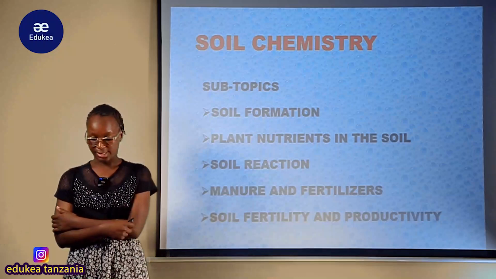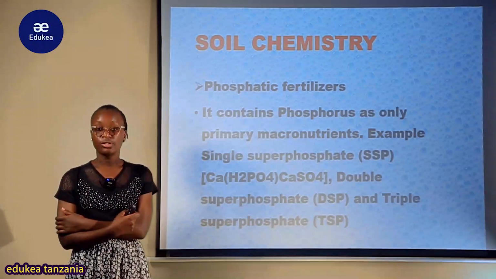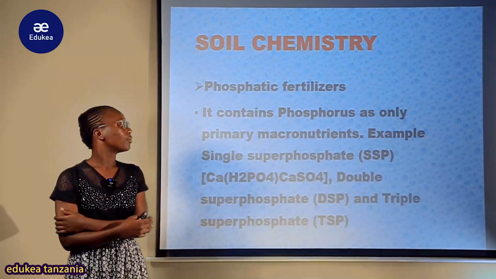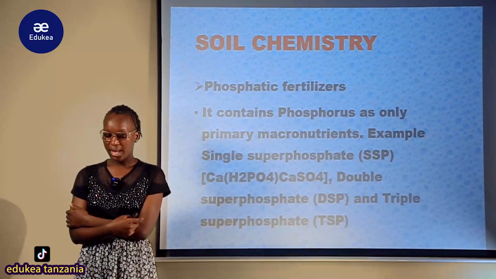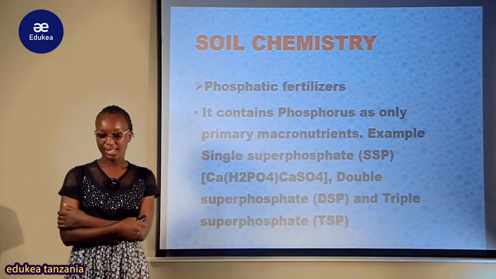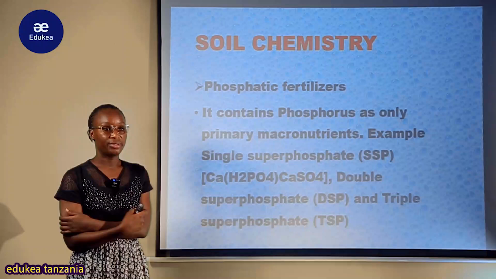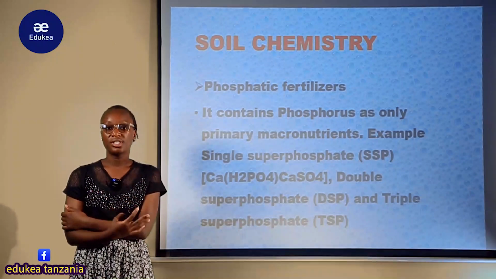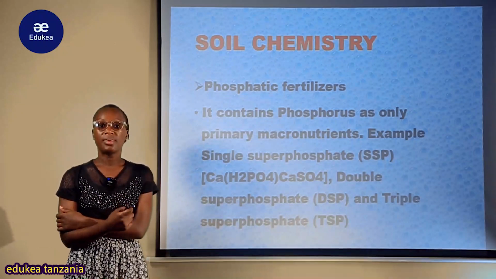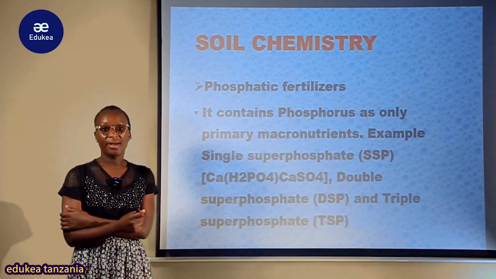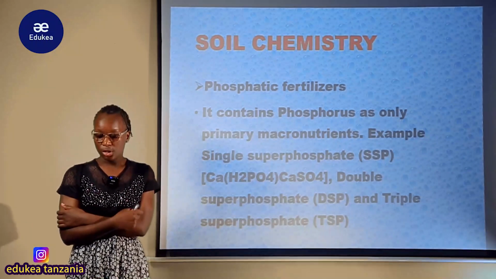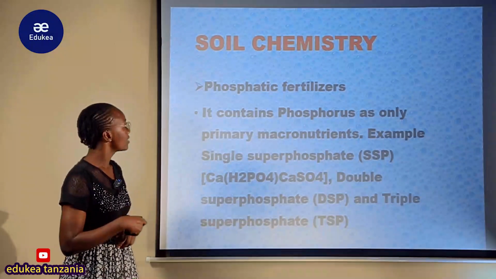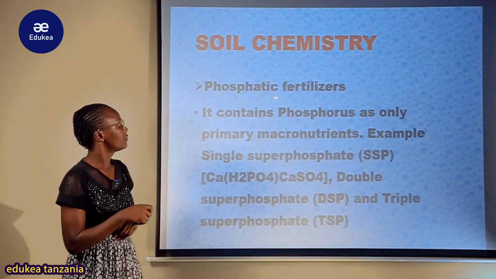manure and fertilizer. In the previous session, we looked at the types of fertilizers: nitrogenous fertilizers, phosphatic fertilizers, and potassic fertilizers. We saw that nitrogenous fertilizers are fertilizers made up of a single primary nutrient, which is nitrogen. We also saw their advantages and disadvantages. Today we are going to look at another type of fertilizer, which is the phosphatic fertilizer.